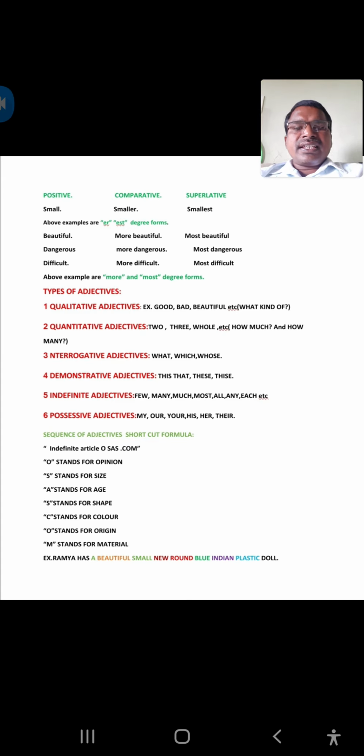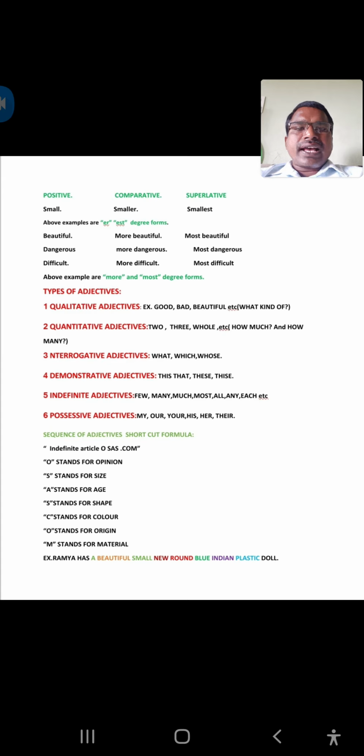What is the sequence? Here the sequence of adjectives, a short formula is given, OSASCOM. First, before an adjective we have to use an indefinite article. What are indefinite articles? A, an, these two are called indefinite articles. These two are used according to the vowel sound or the consonant sound. Before a vowel sound we have to use an, and before a consonant sound we have to use a. So first the indefinite article is used, then after that the formula OSASCOM.